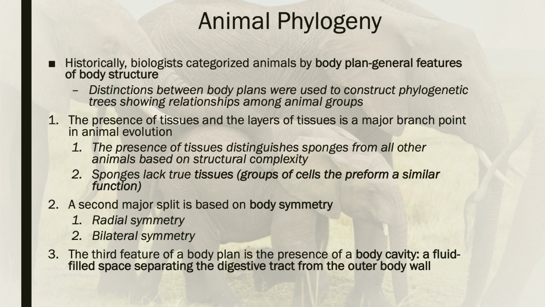So it's not the actual opening of the digestive tract, it's a separation of the tract from the outer body wall. And some animals will have this, some animals don't. And some animals have what's called a pseudocoelom or a false body cavity. But for us in this class, we don't get into that necessarily. So that's a little bit about the third feature of a body plan.